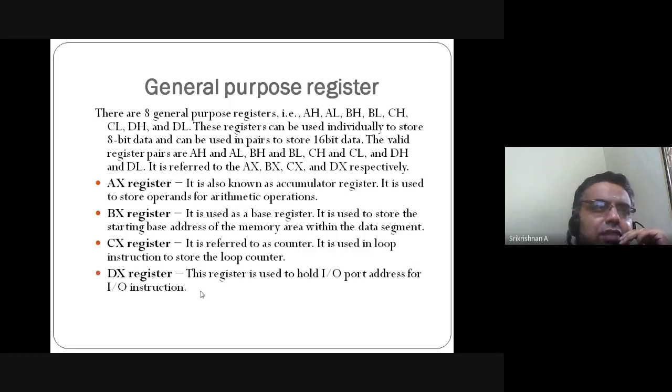Or otherwise, if you want to use only 8-bit, 8-bit data operation and manipulation is also possible in the 8086 registers. If you want to use only 8 bits, then you can use AH or AL. AL means A lower order 8-bit. AH is A higher order 8-bit. Similarly for BH, BL, CH and CL. L for lower order, H for higher order.